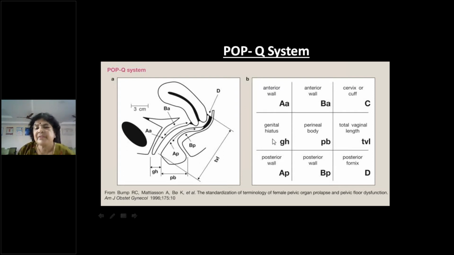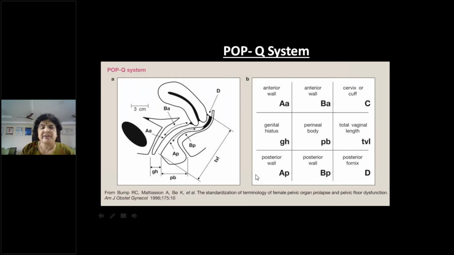Then the middle compartment will be the genital hiatus, the length of the genital hiatus, the length of the perineal body, all in centimeters, and the total vaginal length from the middle part of the grid. The posterior is again Ap point on the posterior wall, Bp point on the posterior wall, and the pouch of Douglas, posterior fornix.